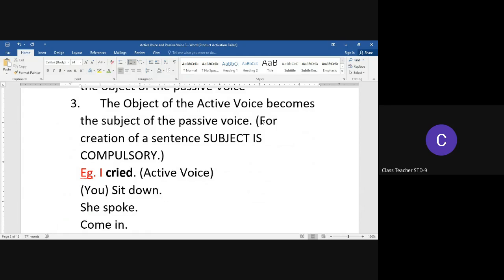Students often make this mistake, and the teachers may ask such questions and wait for the correct answer. They will say, please give me the transformation of the sentence from active voice to passive voice for I cried, she spoke, come in.